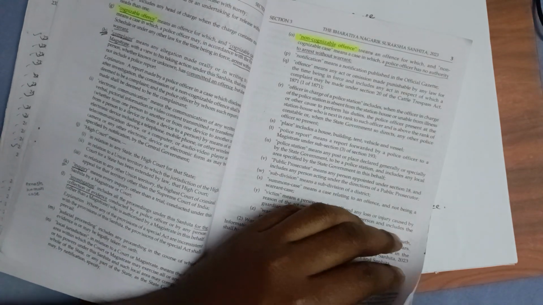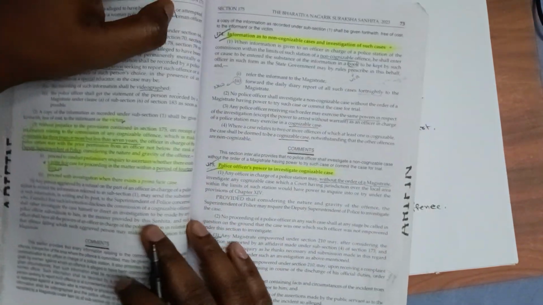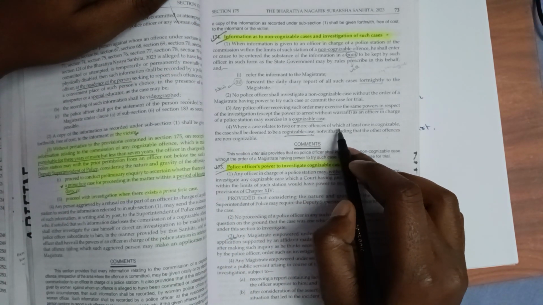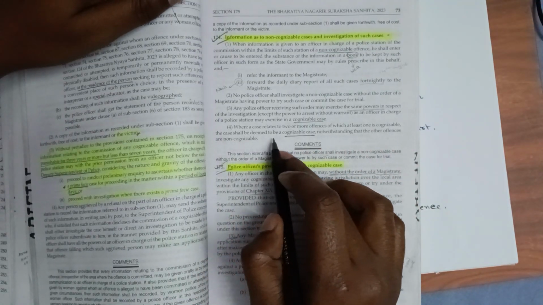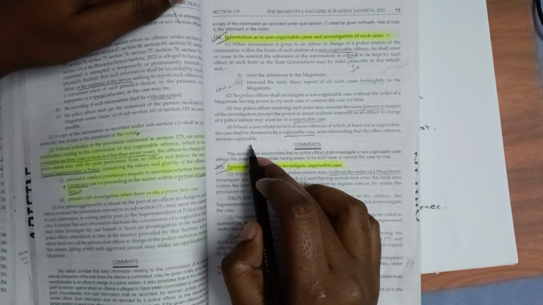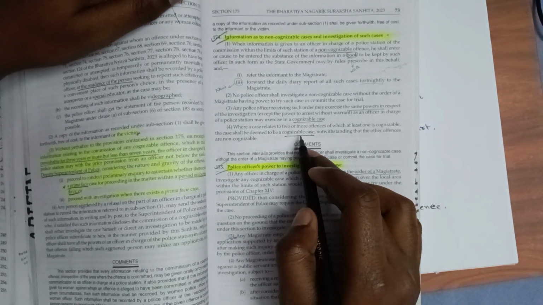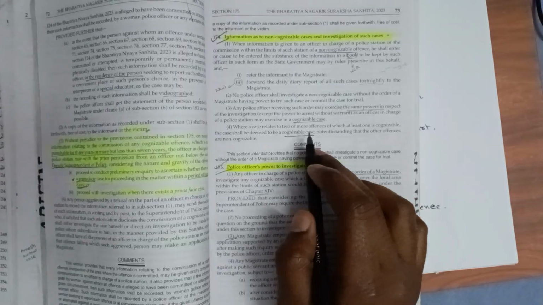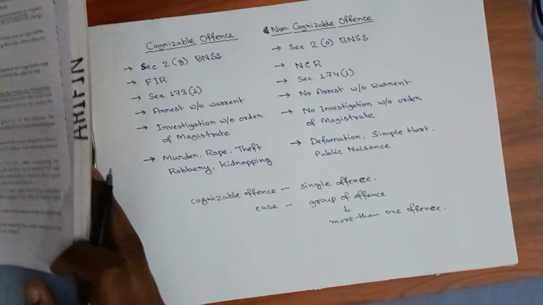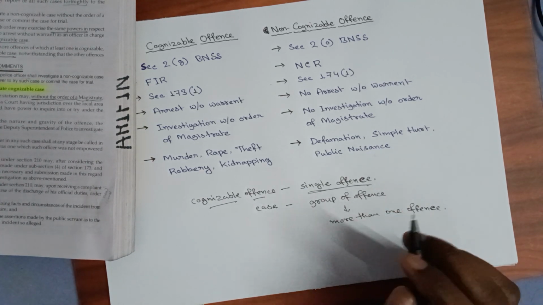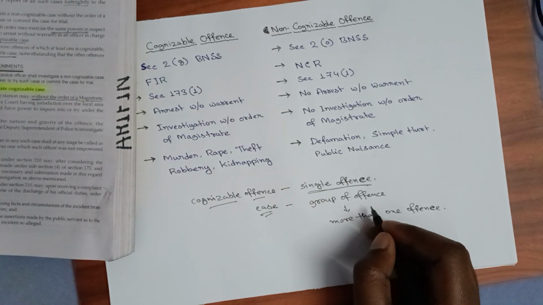If you read section 174 subsection 4 of BNSS, it says, where a case relates to two or more offenses of which at least one is cognizable, the case shall be deemed to be a cognizable case, notwithstanding that the other offenses are non-cognizable. So from here we can interpret that where two or more offenses are there, it will be termed a cognizable case. It's not telling about cognizable offense. So if we are using cognizable offense, it means we are talking about a single offense, and if we are using cognizable case, it means we are talking about a group of offenses.